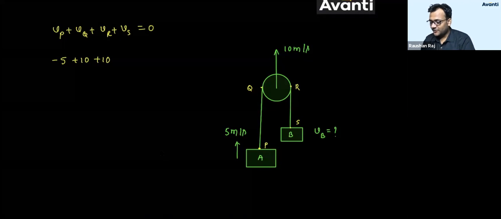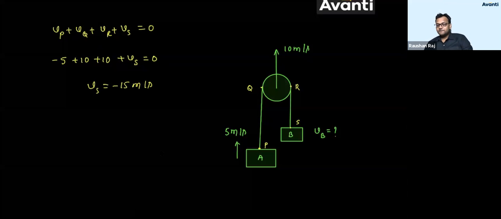Now plus VS will be equal to 0. So what did we get as the answer? VP goes up so it decreases, Q will go up so it will increase, R will go up so it will increase, so plus plus minus. So what is the value of VS then? -15 meters per second. Sorry guys, those who got 15 are correct, those who got 25 are incorrect.